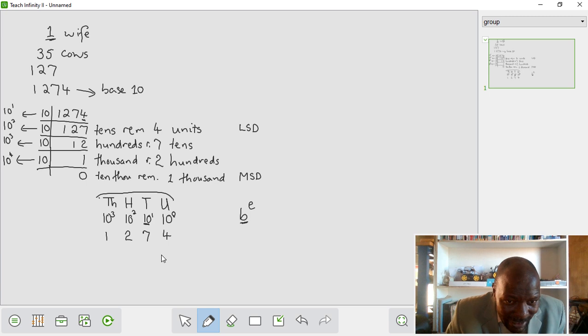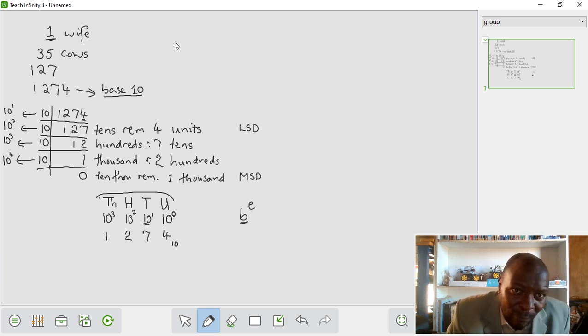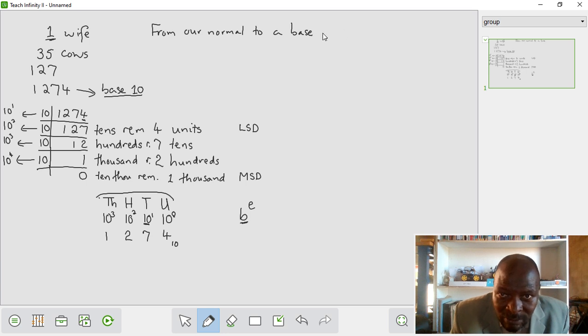So now we're going to base 10, so we're looking for sets of 10. We said when you go to a base from our normal, we divide by the base.